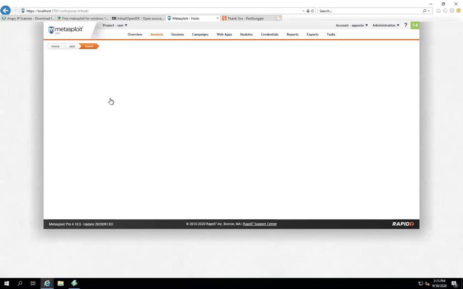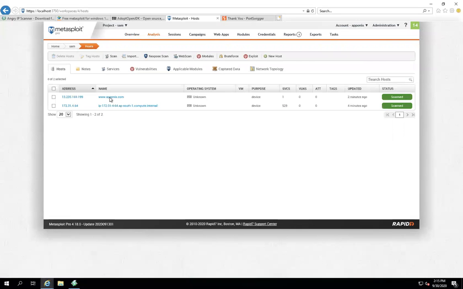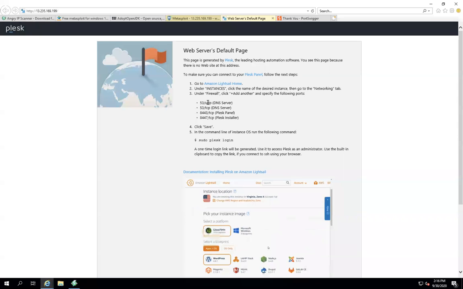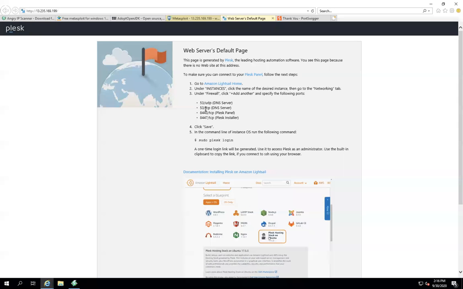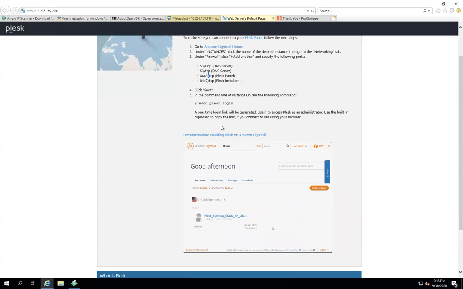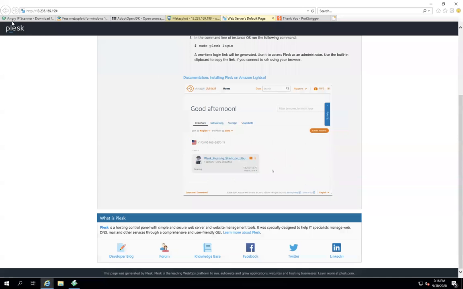See the Aponix website. Okay, it's a scan. Click on this. It will give the complete information about this. See, basically web server default page. Okay, this is the UDP port numbers, and again TCP, UDP and again TCP 8443. Okay, so all this information it is giving by default. Okay, now come back.